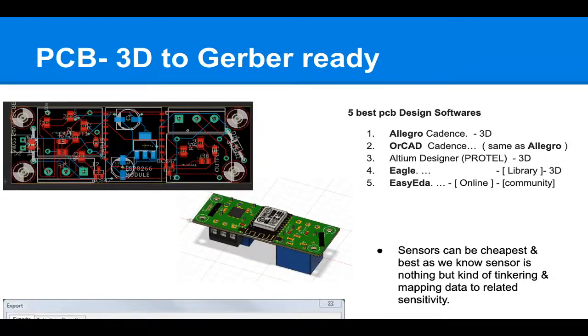Okay, so once you have completed your sketch design, you will come to the PCB design. If you have completed your circuit, then obviously you need to go for the PCB design. In the PCB design there are two parts. One is a schematic, and then you convert that schematic into the PCB layout. The PCB layout is the main, final product you are going to get.